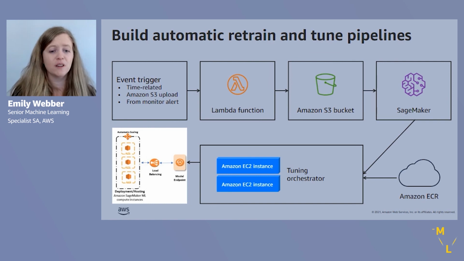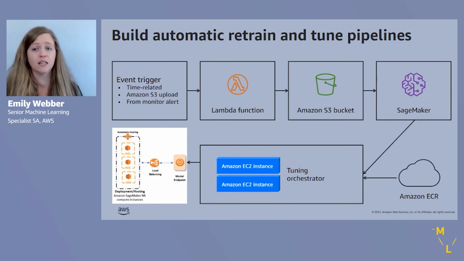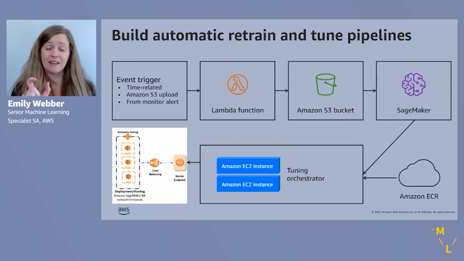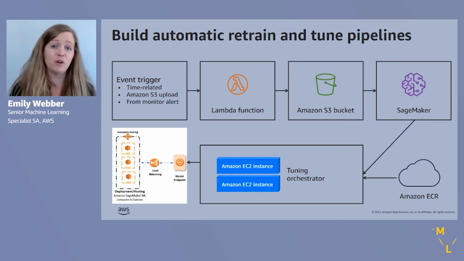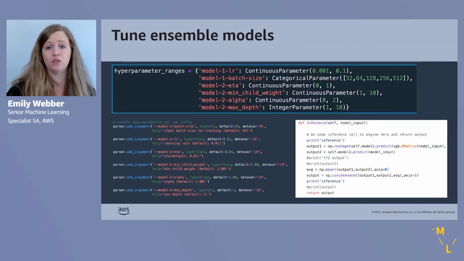And I should mention that you can also enable early stopping. So when you are running automatic model tuning on SageMaker, make sure to add in an extra hyperparameter to enable automatic early stopping, which means that in the event that the performance of your job is not getting better, say your AUC is not going up or your loss is not going down, make sure you enable early stopping, and then we will kill your job to save you costs.